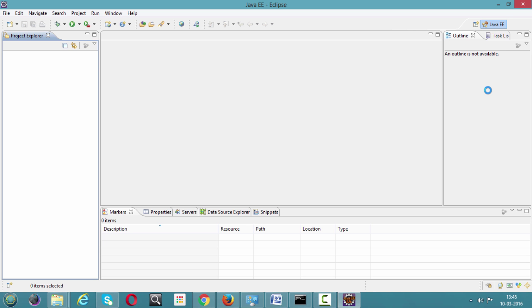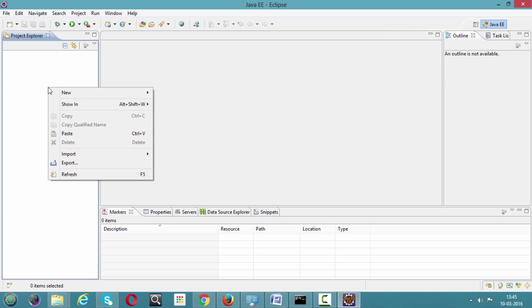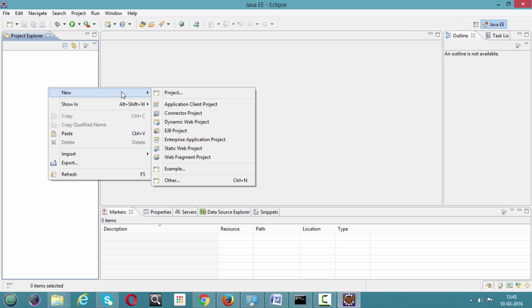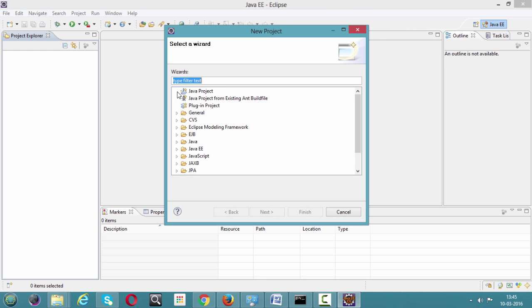We'll be discussing much about Eclipse in the class. As we move into the subject, we have much more to discuss about Eclipse. Here our point is the installation of Selenium, so let's focus on that. Now let me create a project. Right click on the Project Explorer. Can you see the white area here on the left? Just right click over there, click on New Project, and select Java Project from the list.